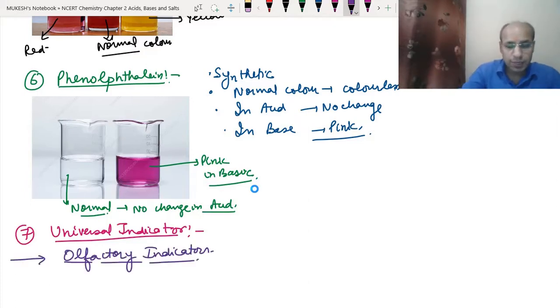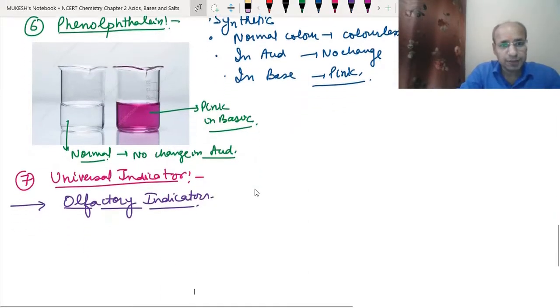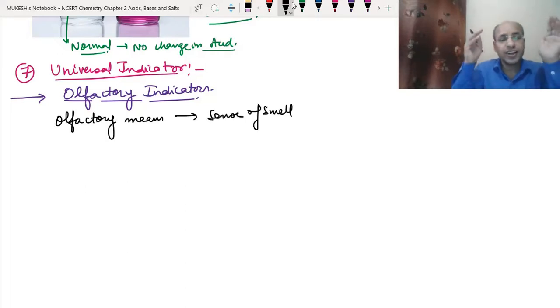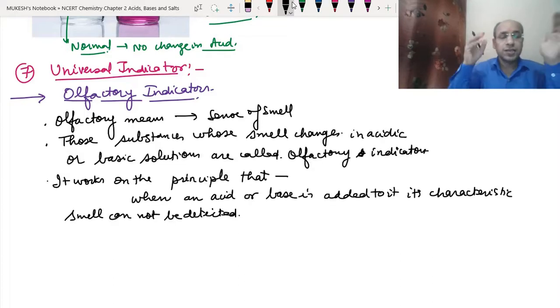Okay, see, olfactory, what is the meaning of olfactory? Means the smell. The nose gives the sense of the smell. So that is why we say that the nose contains the olfactory receptors. So olfactory means the sense of smell. Okay, let's repeat.